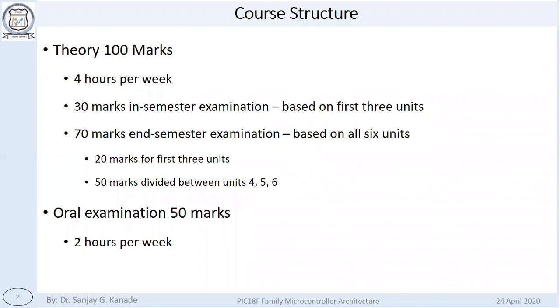The second examination will be conducted by the university at the end of the semester, which is called end semester examination. It will be of 70 marks, and it will be based on all 6 units. The distribution of marks is like 20 marks for the first 3 units, and the rest of the 3 units, like unit 4, 5 and 6, will have 50 marks divided among them.